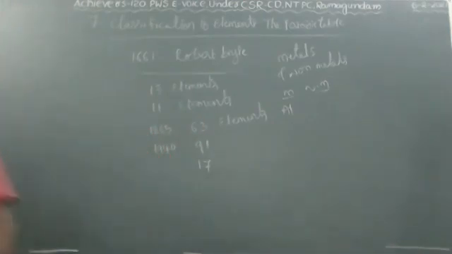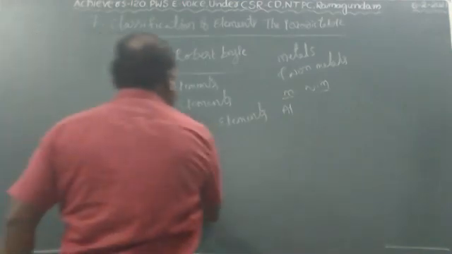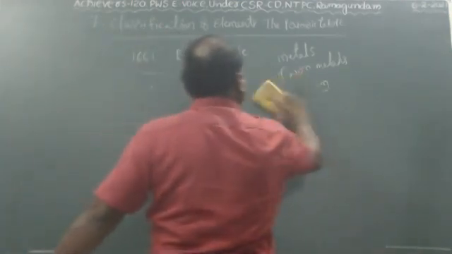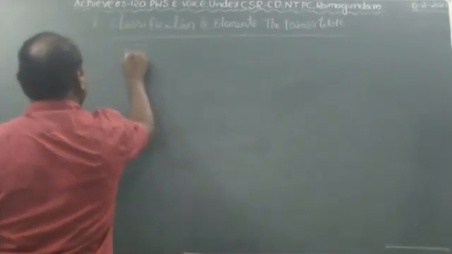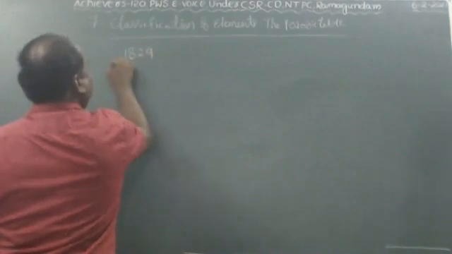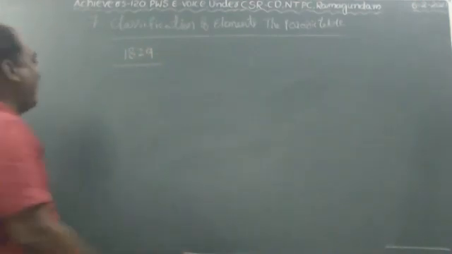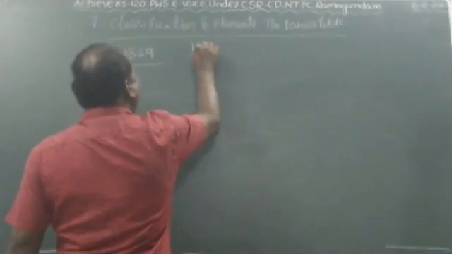And in 1829, one more scientist, whose name is Johann Wolfgang Döbereiner.